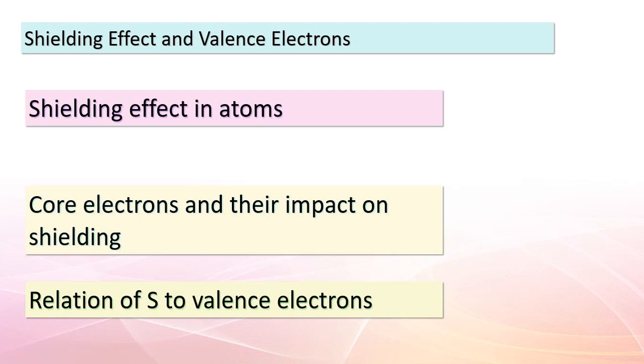So, the value S comes into play. For valence electrons, S tends to be close to the number of core electrons present. While electrons in the same valence shell don't screen each other significantly, they do contribute slightly to S. This interaction among electrons within the atom has profound implications for the atom's properties. Now, let's dig deeper into this fascinating concept.